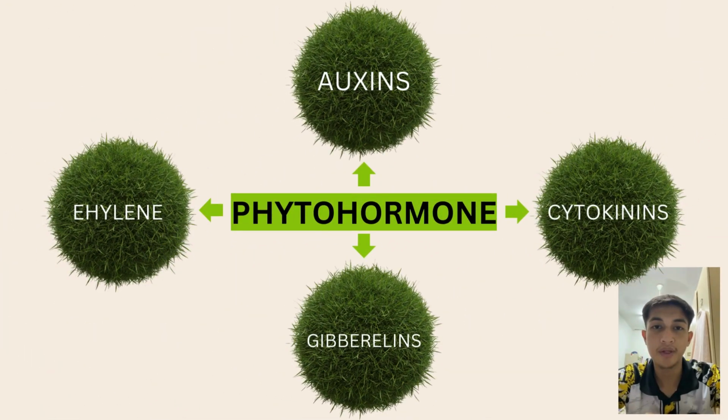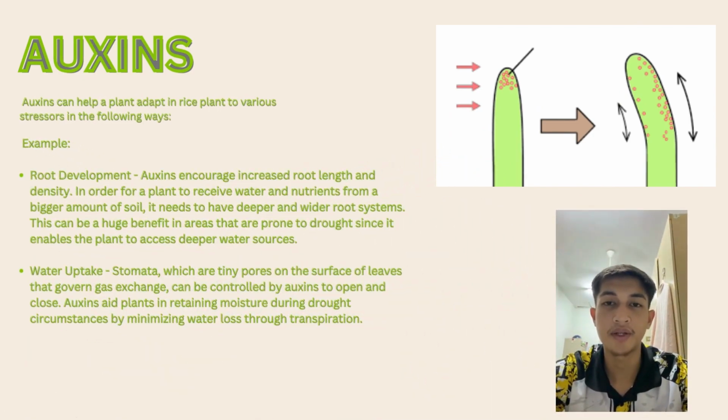So here are the main phytohormones used in the rice plant, which are auxin, cytokinin, gibberellin, and ethylene. First is auxin. Auxin can help a rice plant adapt to various stresses in the following ways. For example, root development. Auxins encourage increased root length and density. In order for a plant to receive water and nutrients from a bigger amount of soil, it needs to have a deeper and wider root system. This can be a huge benefit in areas that are prone to drought, since it enables the plant to access deeper water sources.